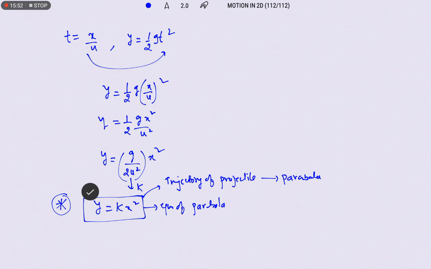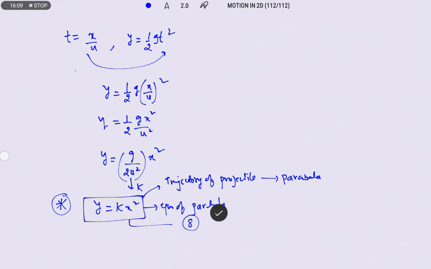If in the theory exam they ask, prove that the trajectory of projectile which is projected horizontally from some height is parabola, then you need to derive like this. Okay, so y is equal to kx square.